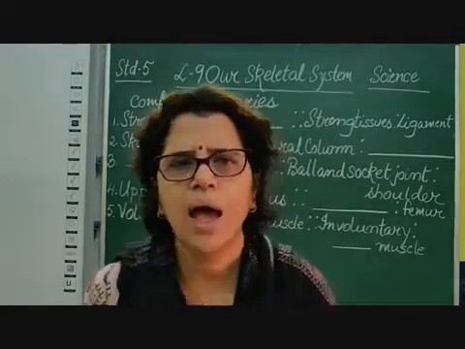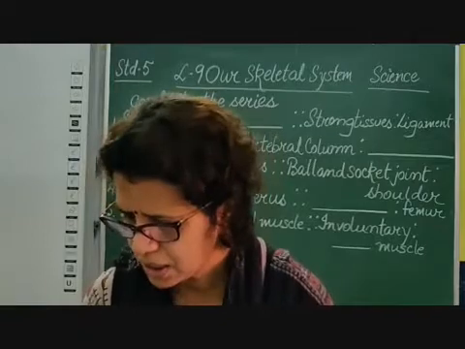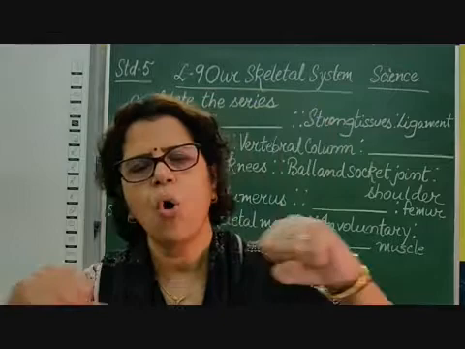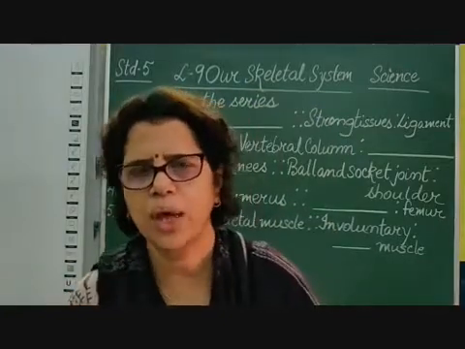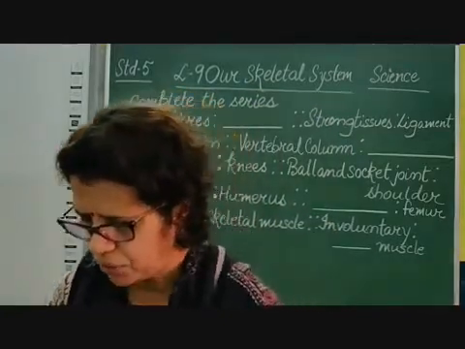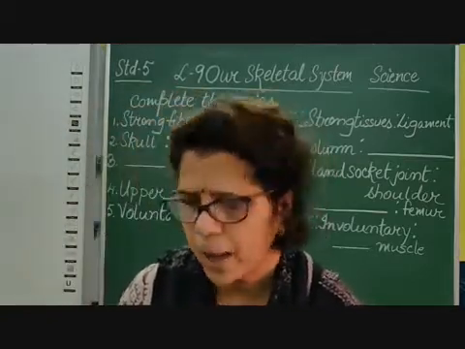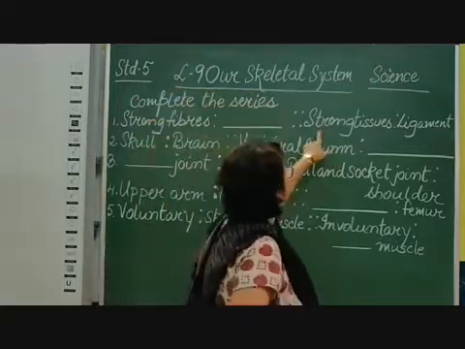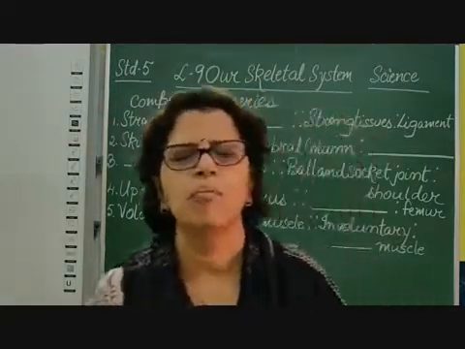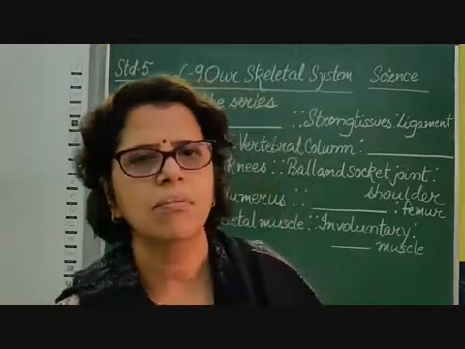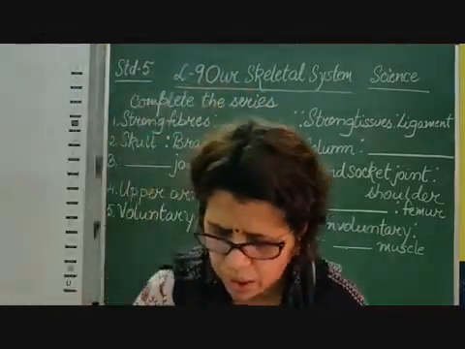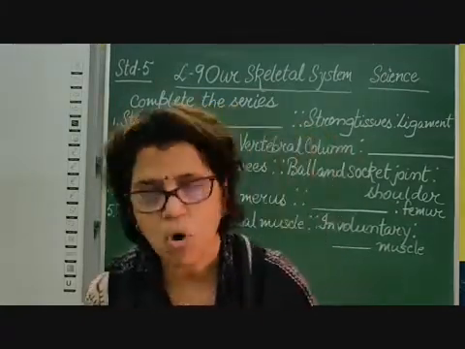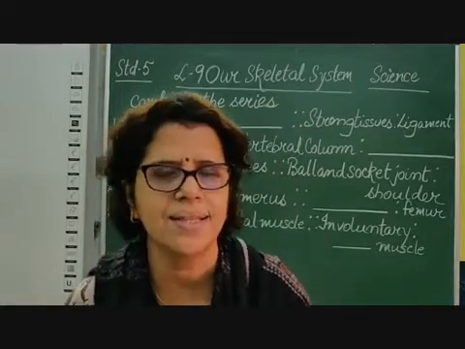And here what do we have? We have muscles and we have tissues. The strong tissues holding two bones together at the meeting point of the bones are called ligament. Ligament is made of tissues. Now what are muscles? In bones we have muscles. How are muscles held to the bones? Muscles are attached to the bones by strong fibers called tendons.